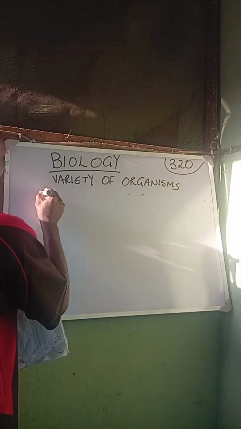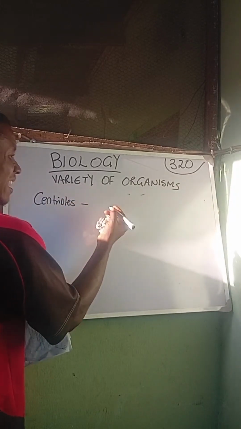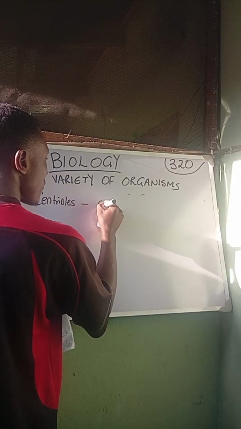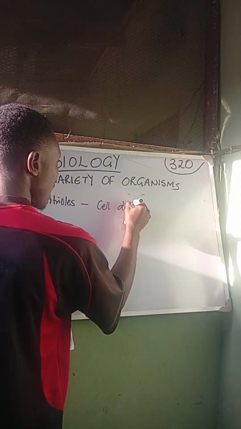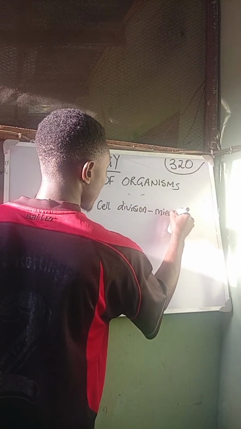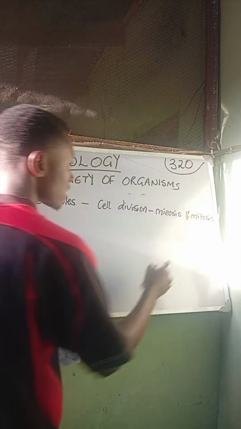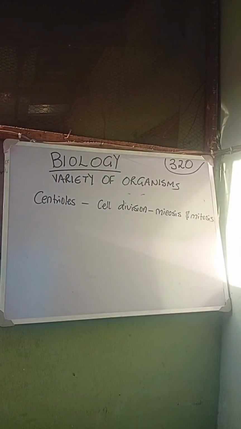So we talk about the centrioles. We are talking about these cell organelles, the centrioles. We know that the centrioles are basically there for cell division. And we have two types of cell division. We have meiosis and we have mitosis.